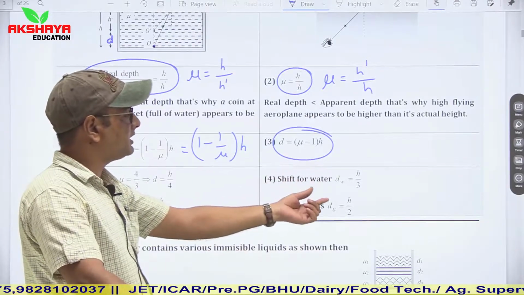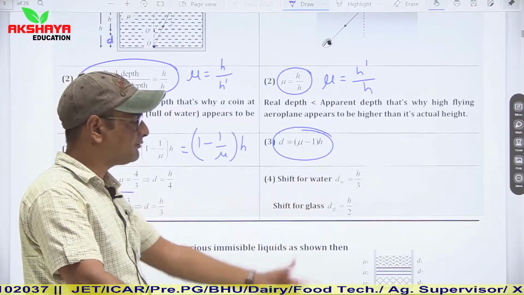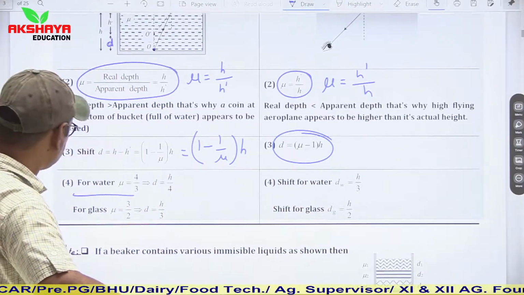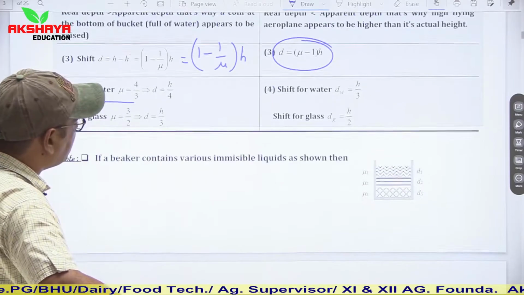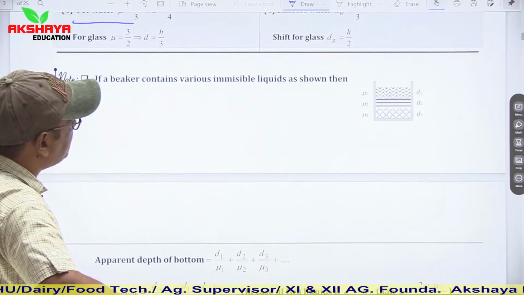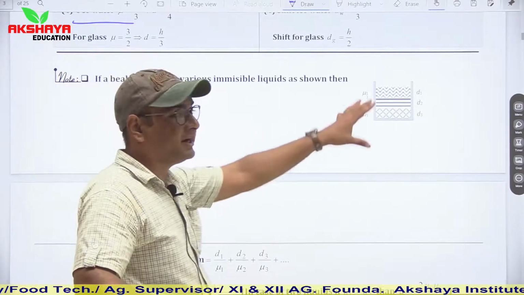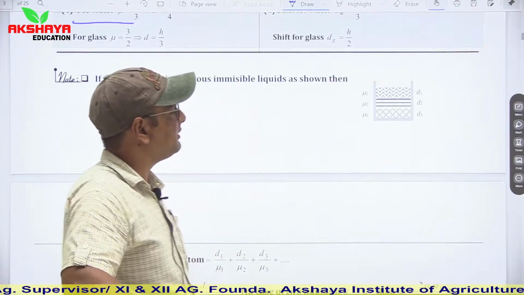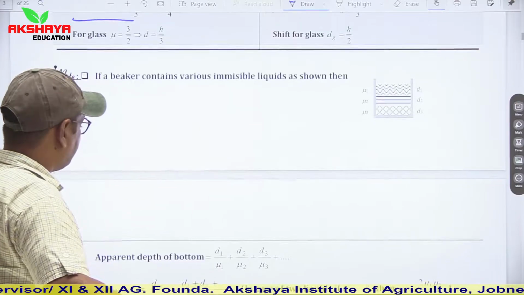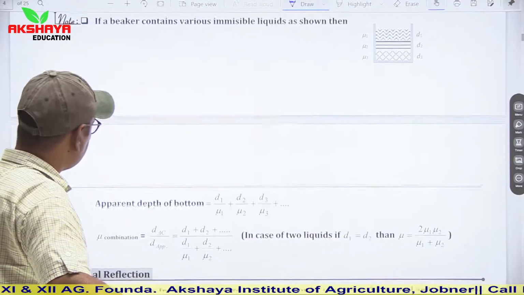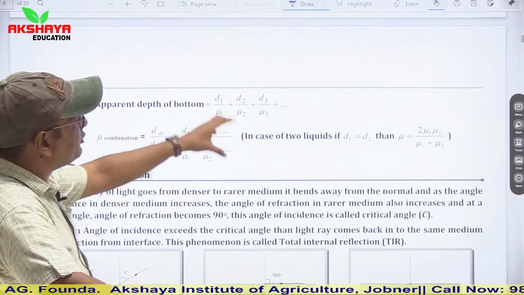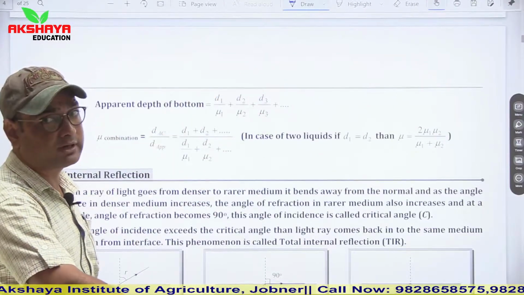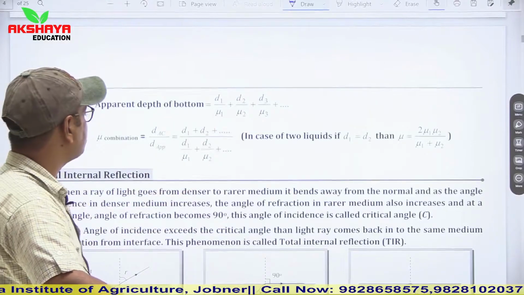The shift for water, mu is equal to 4 by 3, and for glass, mu is equal to 3 by 2. If a beaker contains various immiscible liquids as shown, let us say a container is containing different liquids of different refractive indices and different heights, then the apparent depth from the bottom will be d1 upon mu1 plus d2 upon mu2, up to however many liquids are given to us.